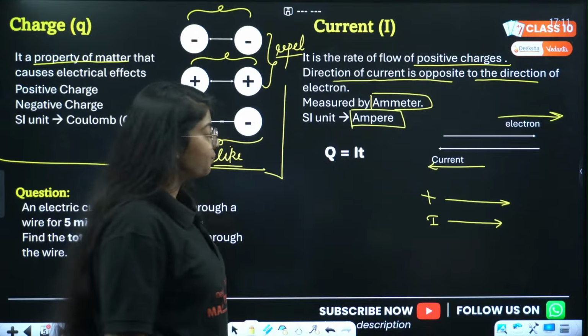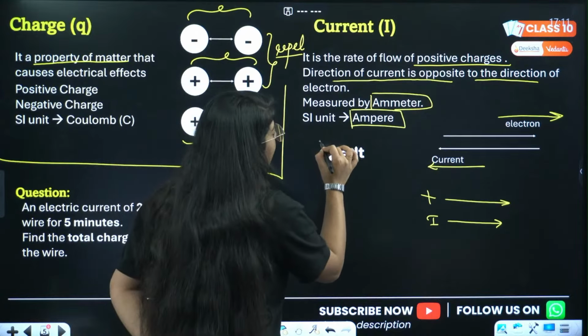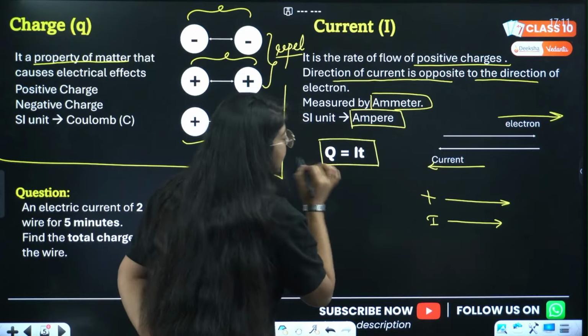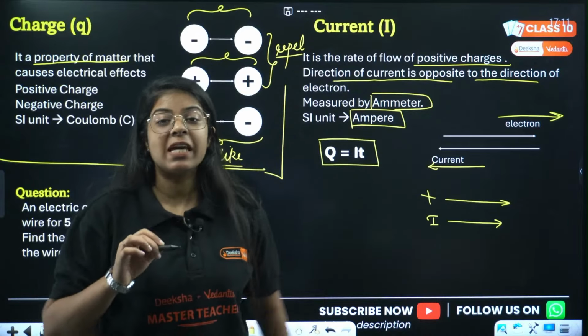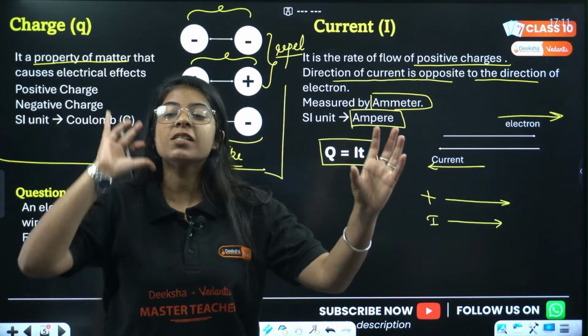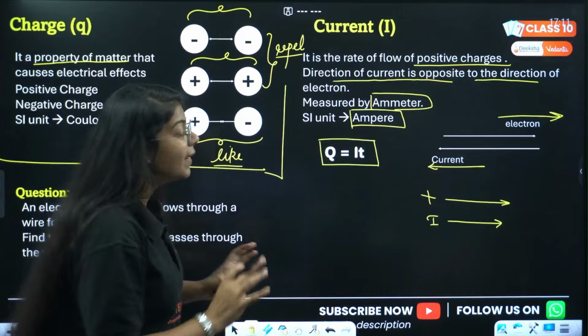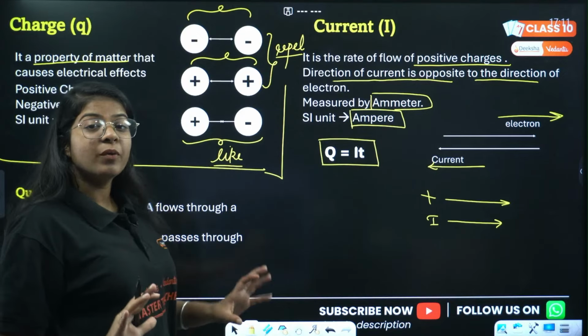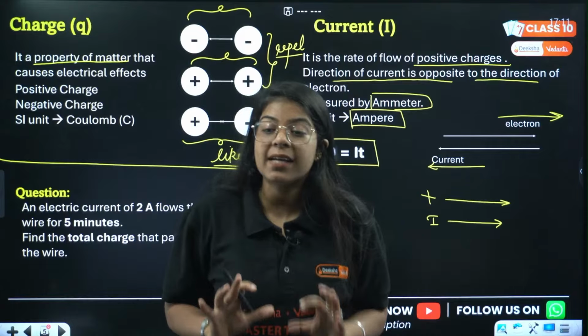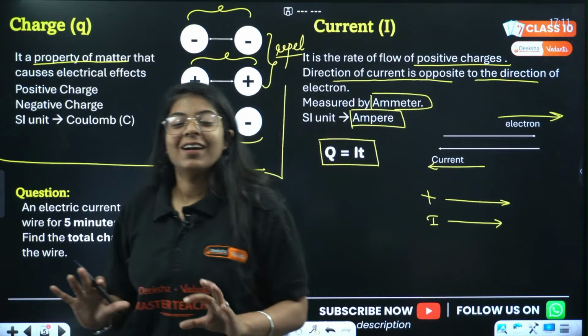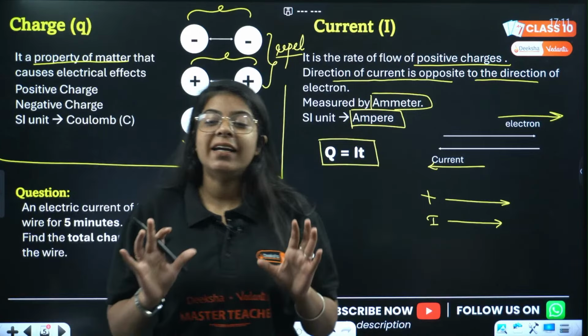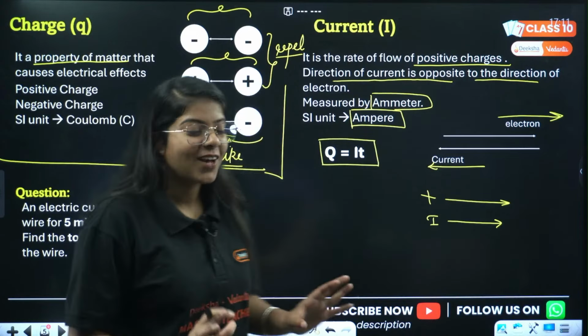Very good. So the main topic, the main relationship: because of the motion of charges, current is being produced, right? So there is a relationship between charges and current, and that is Q equals I T. Done? Okay.